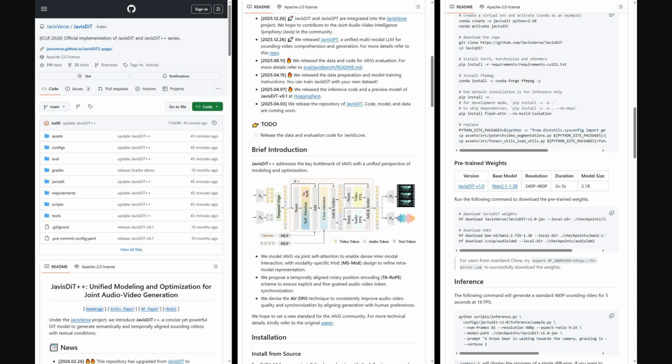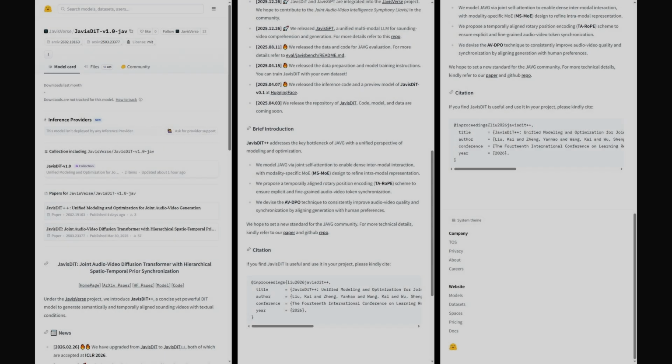And for those interested in the implementation, the authors have shared their code on GitHub. On Hugging Face, the JavisDiT weights are available with inference code and training instructions, making it easy to start generating your own perfectly synced audio and video clips.